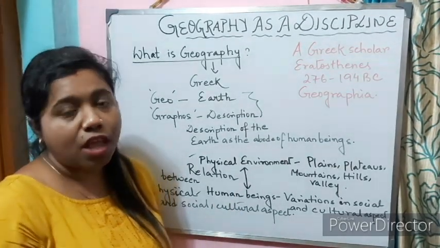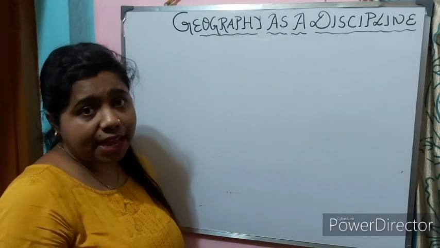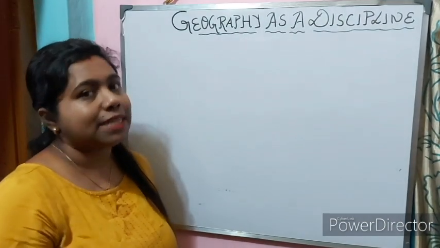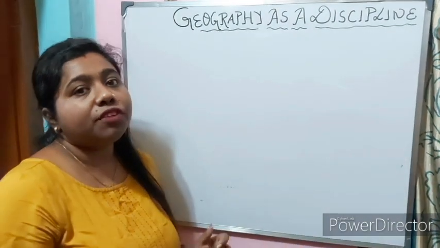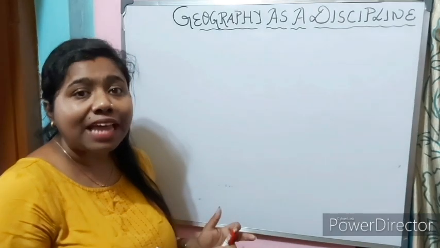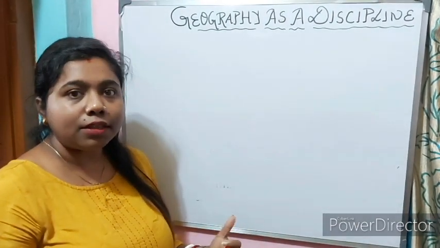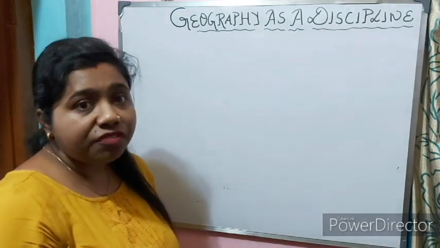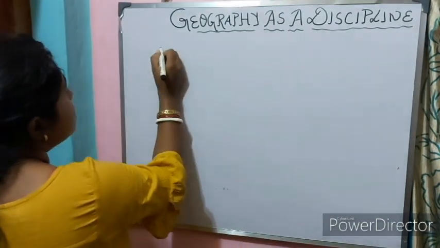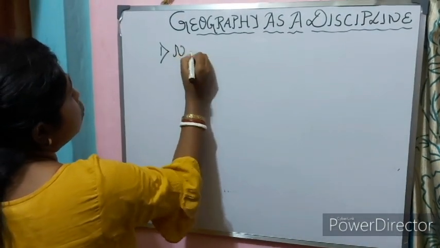It deals with objects like natural science and social science. So geography helps us to understand the physical aspect and the social and cultural aspect. Earth is multidimensional and geography has many disciplines. What are those? Like as I said, natural science.